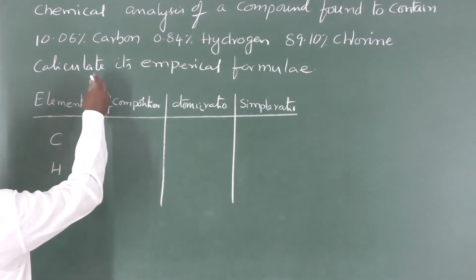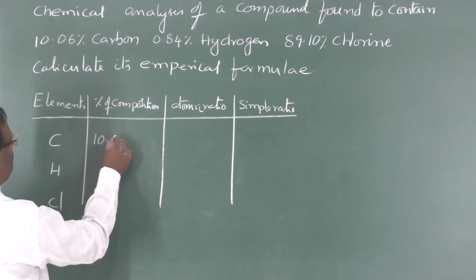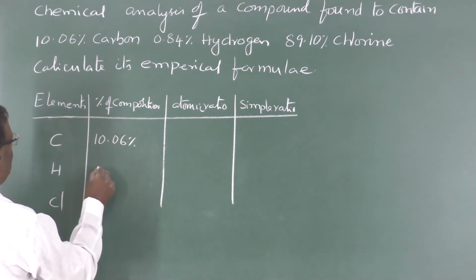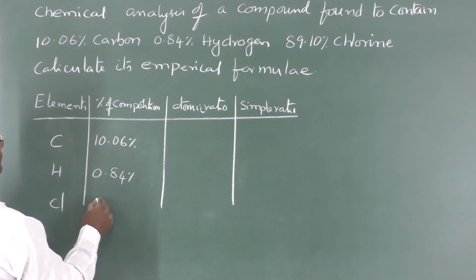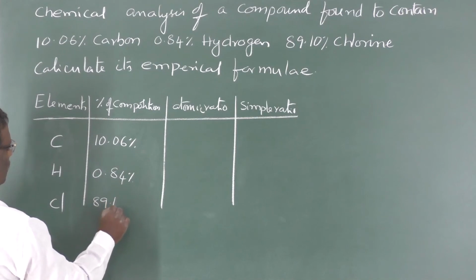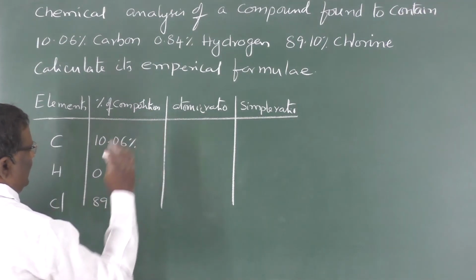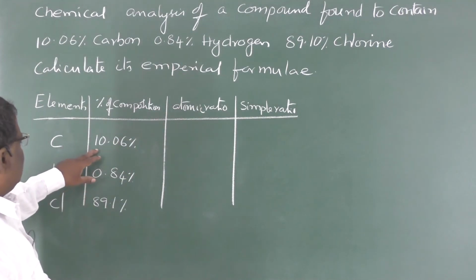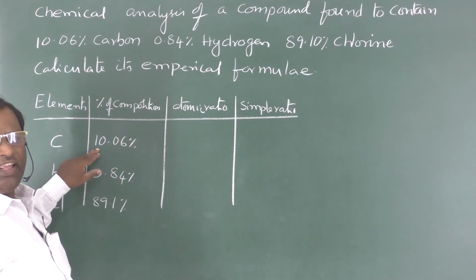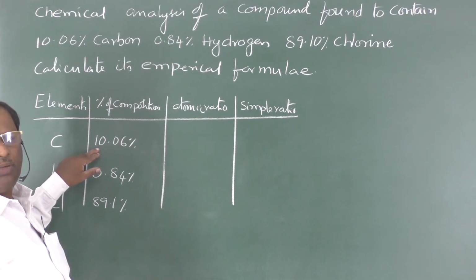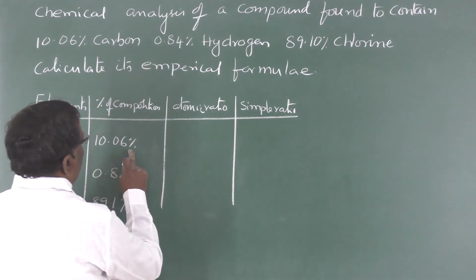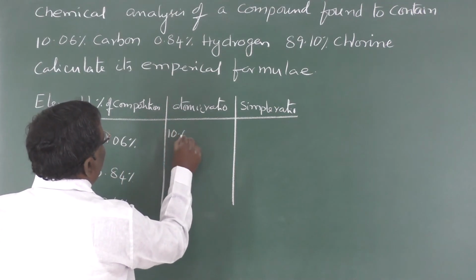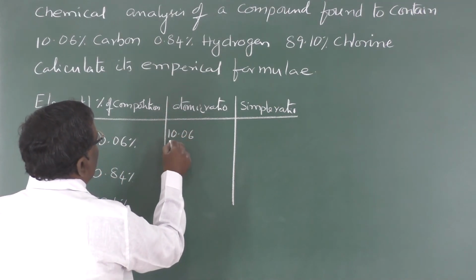Now the elements are carbon, hydrogen and chlorine. Percentage of compositions: carbon is 10.06%, hydrogen is 0.84%, chlorine is 89.1%. Now for the atomic ratio, we simply divide the percentage of composition by the atomic weight. Carbon 10.06 by 12.